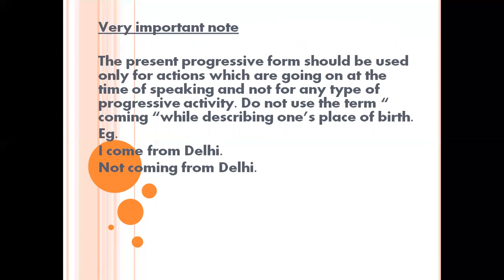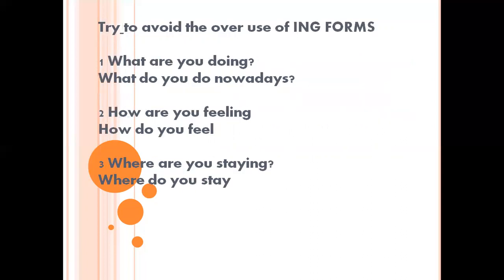No, right? And some verbs are usually not used in this form. For example, if you are from Delhi, you can say I come from Delhi, not I am coming from Delhi. Somebody asks you, where are you from? I come from Delhi, not that I'm coming from Delhi. It's a state, not an action. I hope you got it.